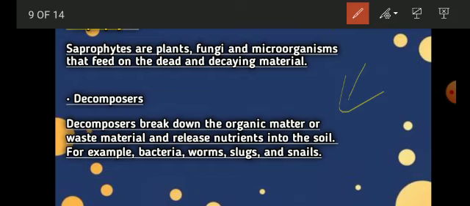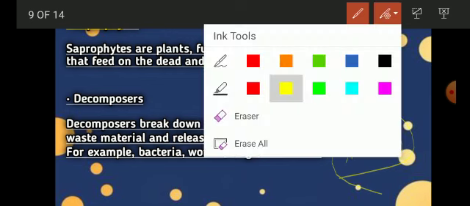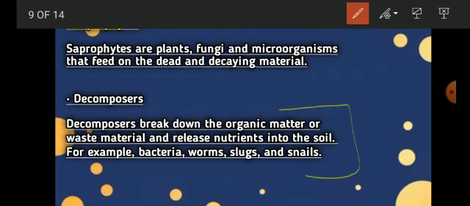Decomposers are basically those organisms that break down organic or inorganic or even waste material into a useful material that contains nutrients. For example, you can see humus in the soil, right? So those organisms, they produce humus for the soil.